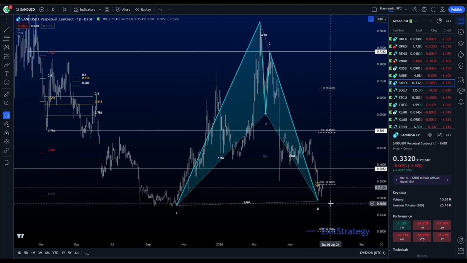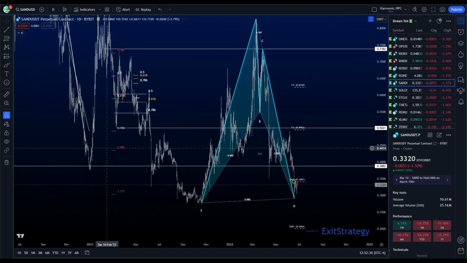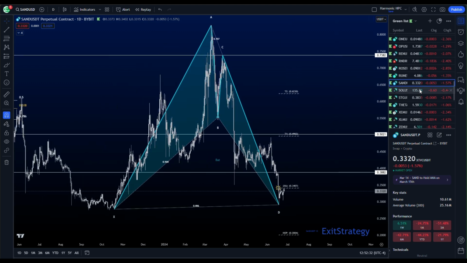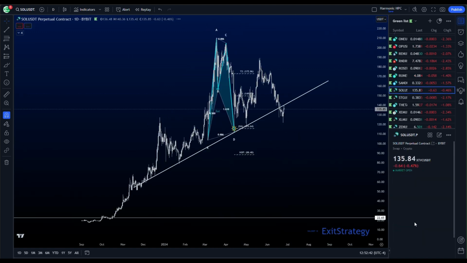Sand has a daily bat pattern. We are at the lows of, well, pretty much at the lows of the life of this token. So it's either here or never, right? We do have a good reaction. We have a higher low. We need to break that XA. We need to break our downward trend.